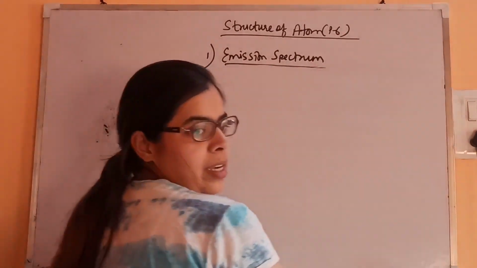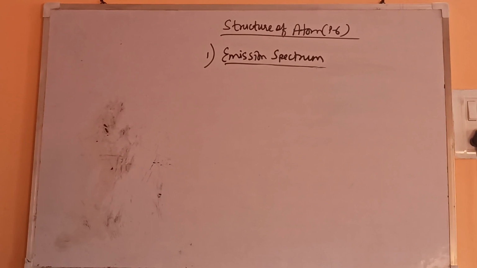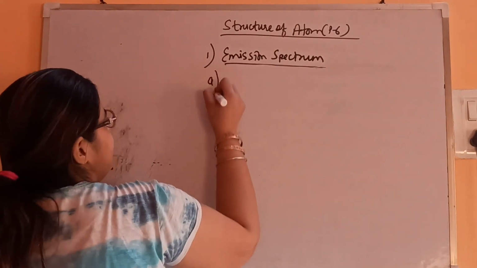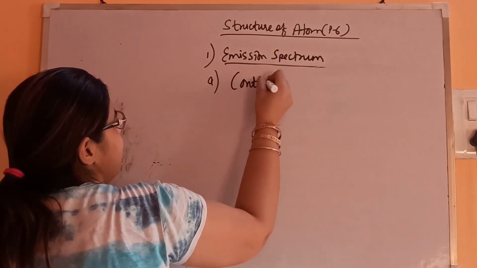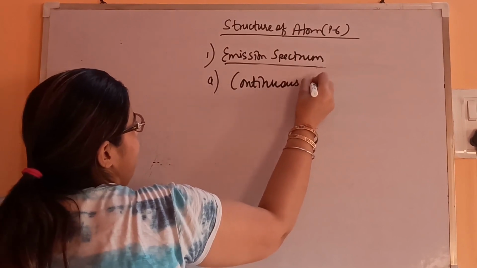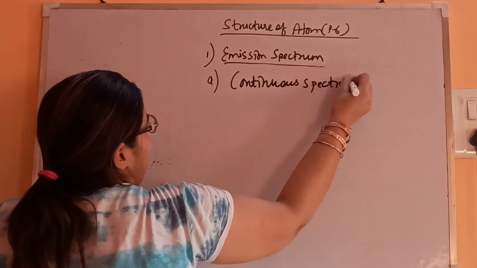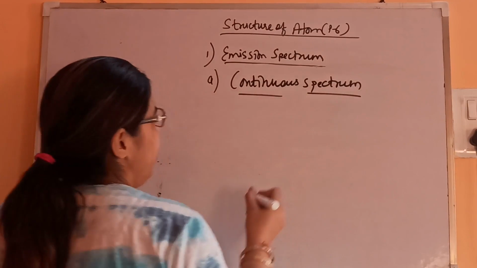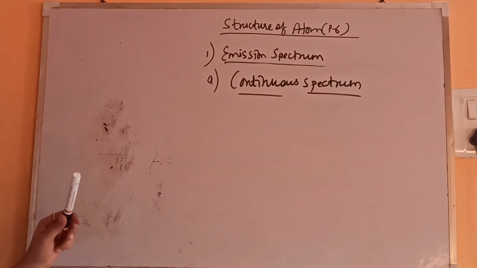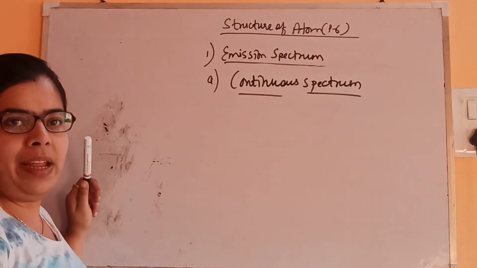Let's see its part. First is continuous. So as the name suggests, it's continuous. So radiations are of continuous type. So what happens in continuous spectrum? What is the general criteria in the emission? That radiations are emitting.